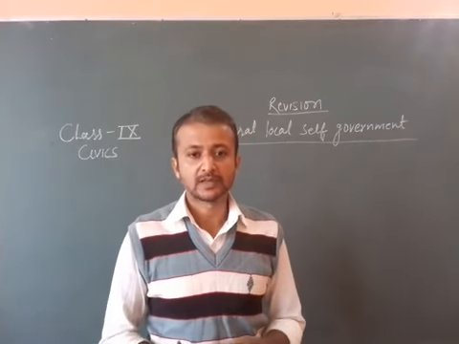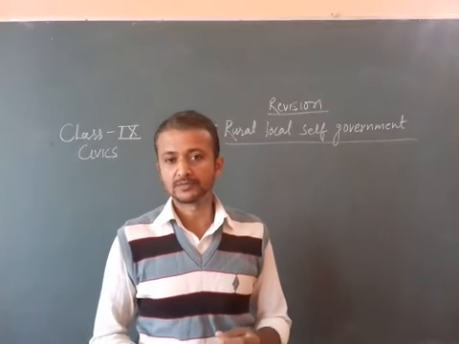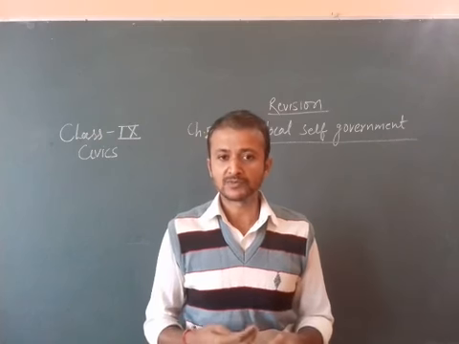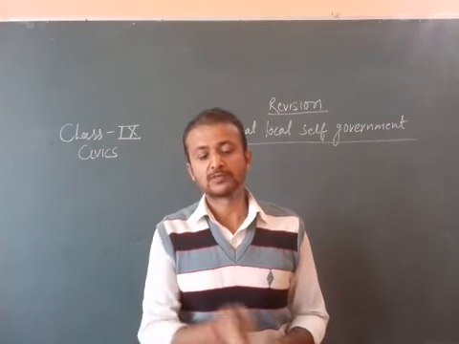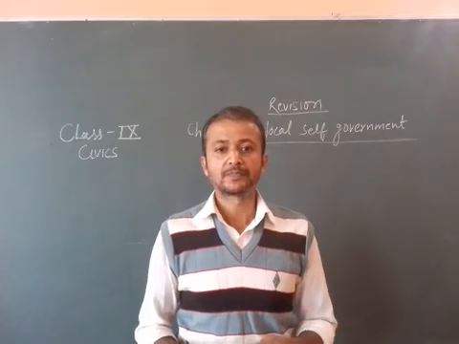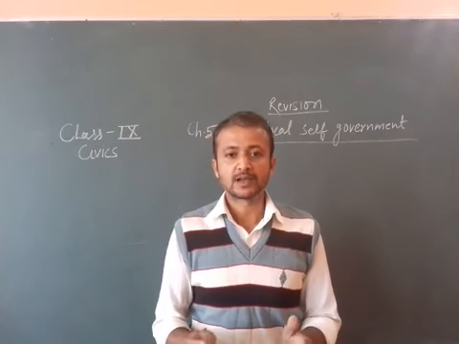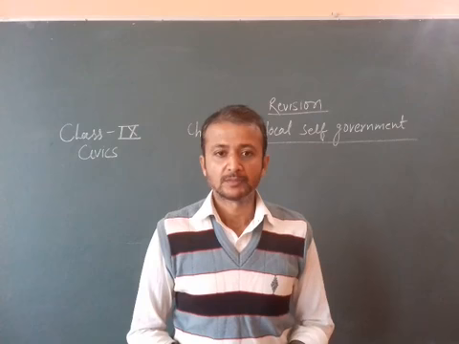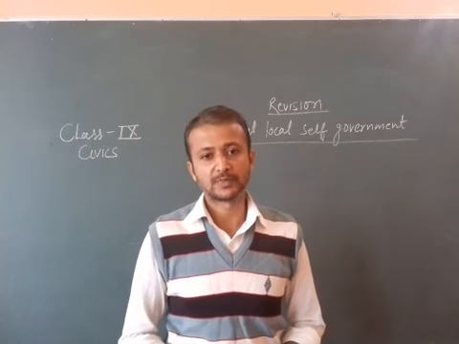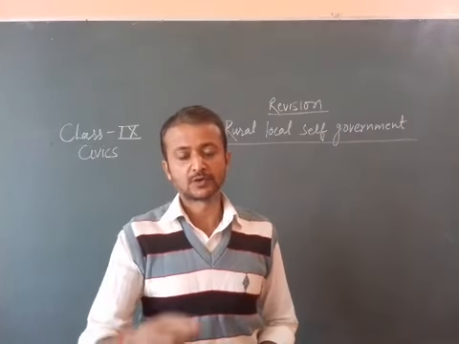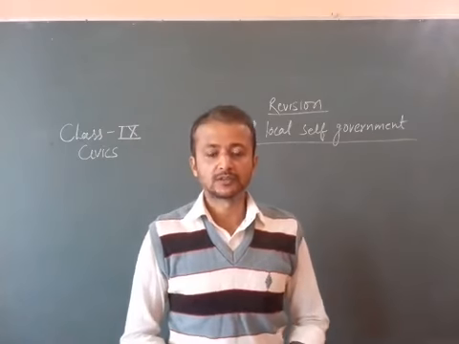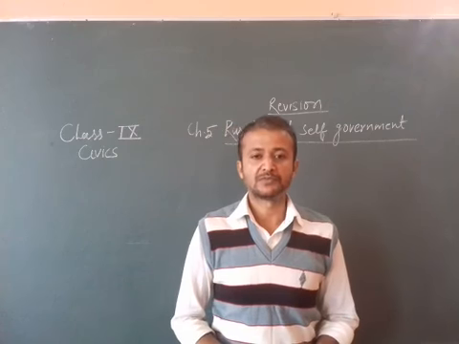Local self-government is the essence of federalism, because earlier there were just two forms of government, and in 1992, after the 73rd Amendment, local self-government was added. So power was distributed, power was shared. There are many representatives in local self-government, thus power is shared from central to state and from state to local. That's why it is called the essence of federalism.